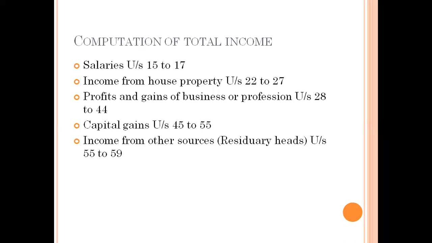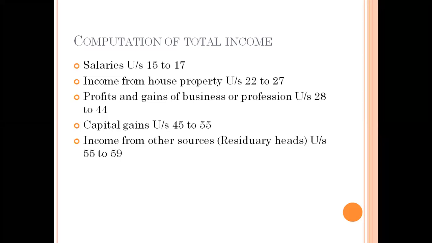And profession means professional activities: chartered accountant, lawyer, doctor, engineer. They are also getting an income, the fees and everything they collect. That is an income, and that income is taxable. Next one is capital gains.